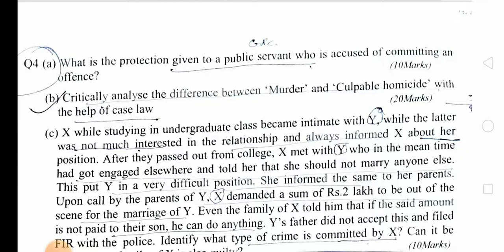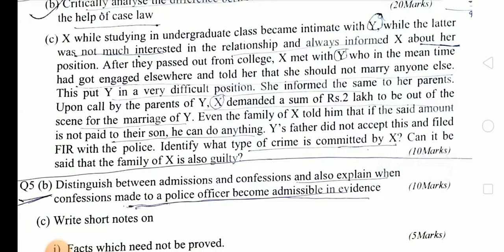Next question, critically analyze the difference between the murder and culpable homicide with the help of case law. Next question, X while studying in undergraduate class become intimate with Y while the latter was not much interested in the relationship and always informed X about her position. After they pass out from college, X met Y, who in the meantime had got engaged elsewhere and told her that she should not marry anyone else. This put Y in a very difficult position. She informed the same to her parents.